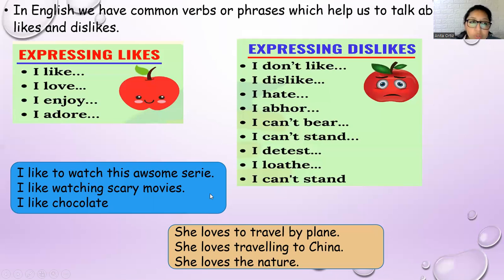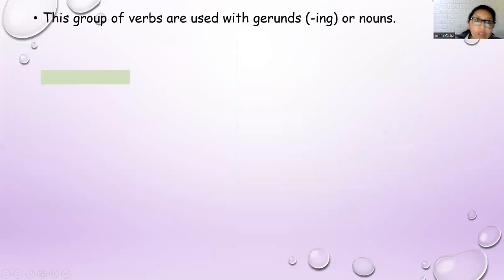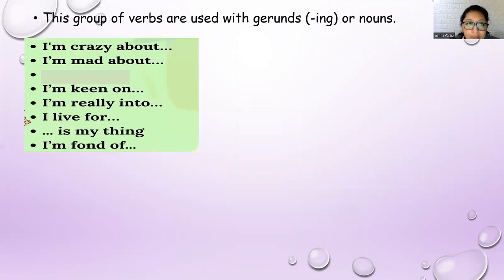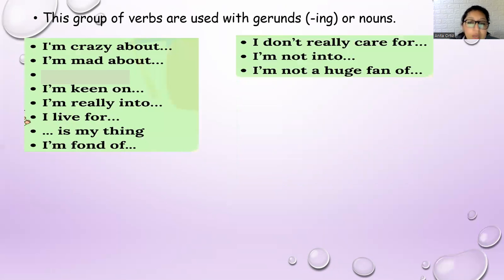Now, let's review another group, but in this case, it's not a group of verbs, it is a group of phrases, okay? For example, I am crazy about, I am mad about, I am keen on, I am really into, I live for, it's my thing, or I'm fond of. These kinds of expressions, pay attention, they are expressions, not verbs. These expressions are used to express likes, and the other ones are used to express dislikes. For example, I don't really care for, I am not into, I am not a huge fan of, okay?